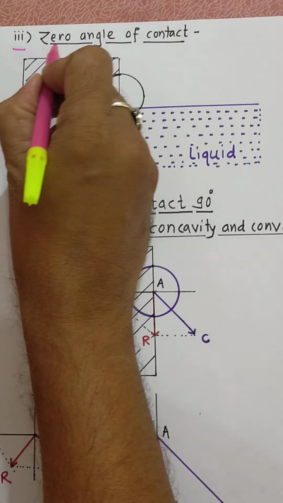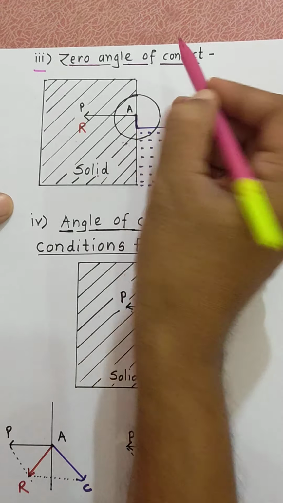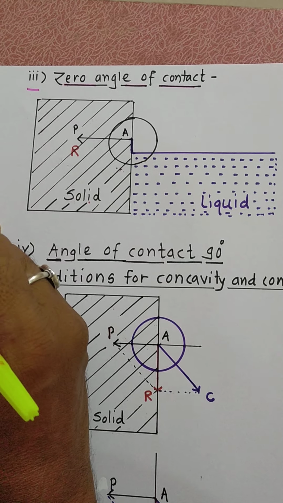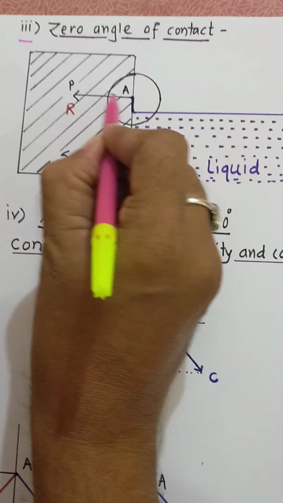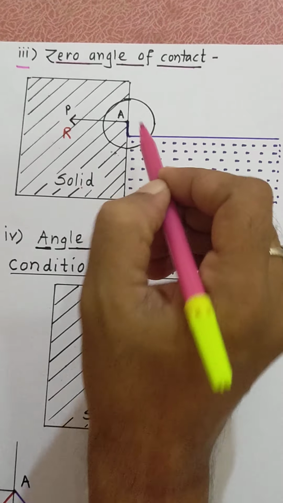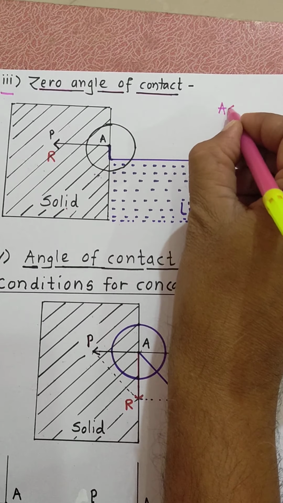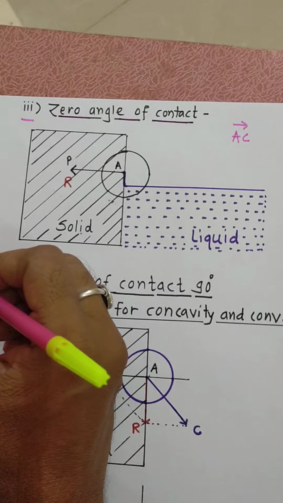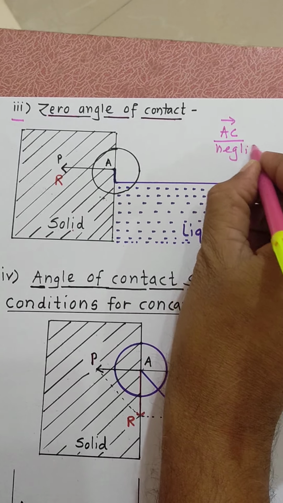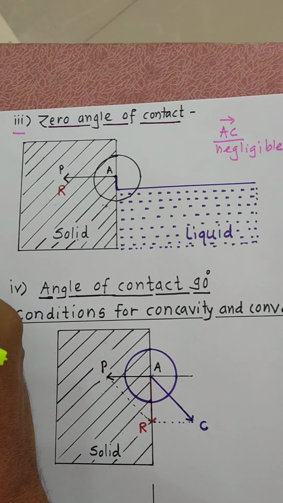Third case, in case of water, where the angle of contact is 0. Again, two forces. This is the adhesive force by the solid molecules, and again there will be cohesive force AC bar due to liquid molecules. It is negligible in case of a liquid like water.